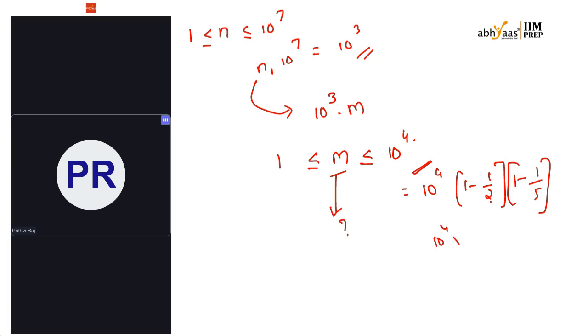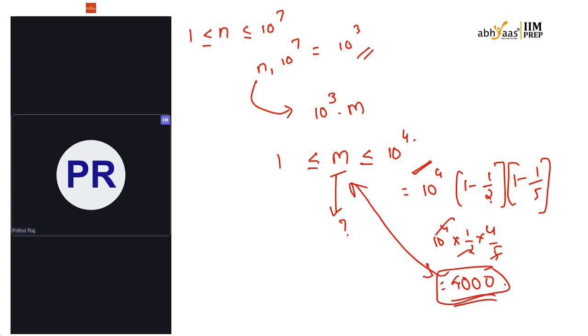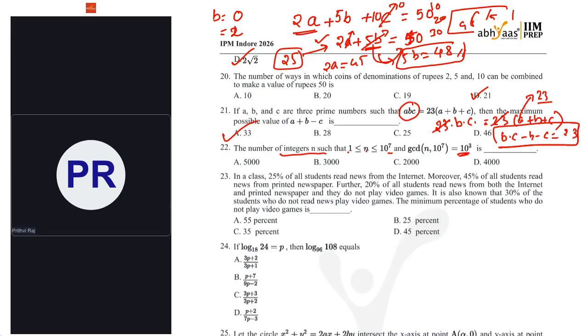So 10 power 4 into 1 by 2 into 4 by 5, that is 4,000 co-prime numbers. So how many numbers are possible? That means as many as those co-prime numbers, so into 10 cube, those many numbers will get the same values. So this is 4,000. Even these two questions are covered in our mocks directly.